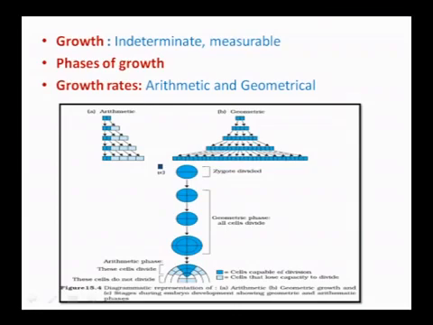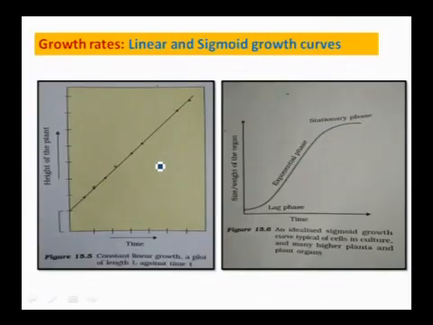Usually arithmetic growth is linear, whereas in geometric growth initially it is very slow, and then it reaches its maximum and saturates. We can see here a root elongation example with arithmetic, this linear graph, whereas this peculiar sigmoid is for geometrical growth.